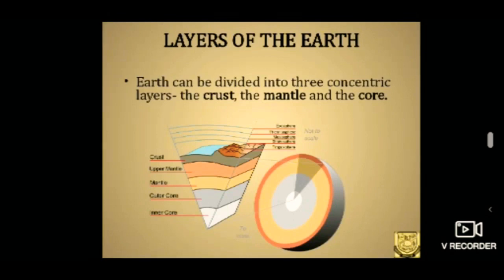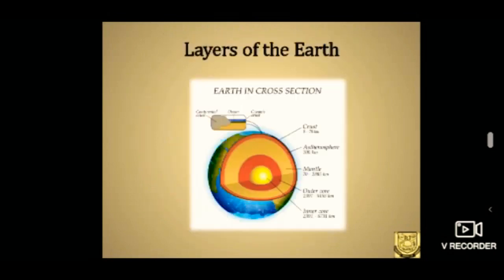Above the earth's crust is the atmosphere, layers of atmosphere, which is also denoted as troposphere, stratosphere, mesosphere, thermosphere and exosphere. And this is the diagram of earth in cross section. This diagram denotes the depth, the distance of each layer. By this diagram, the crust extends up to 0 to 70 km. It means that from the surface of the earth till 70 km is crust.